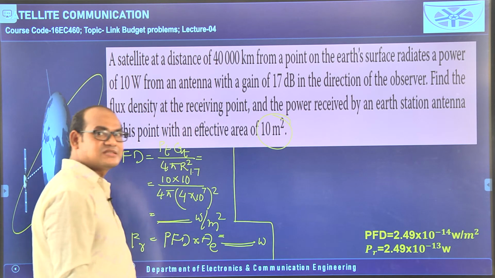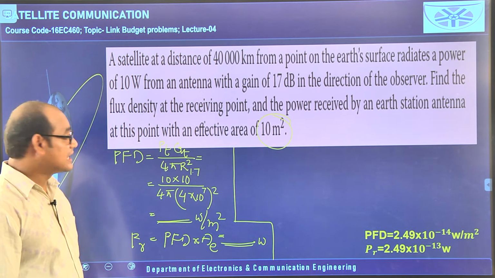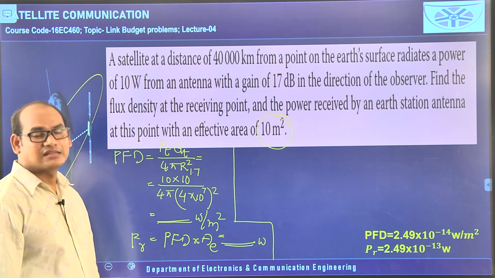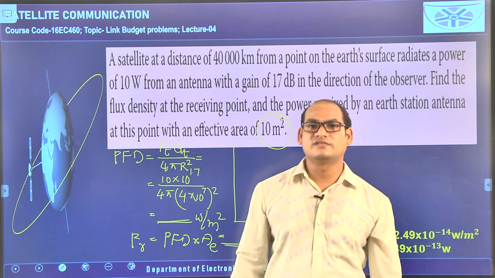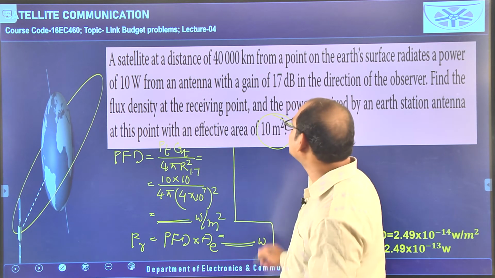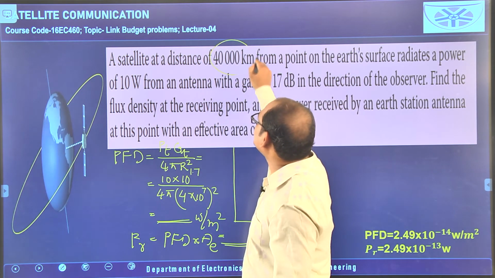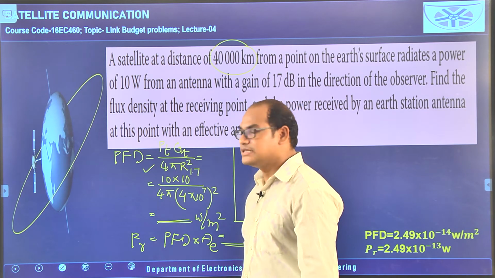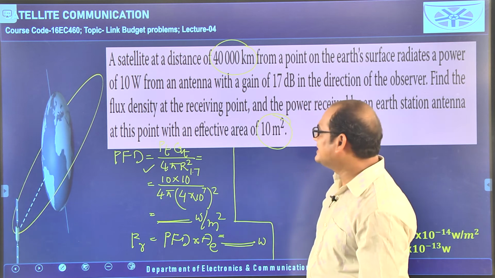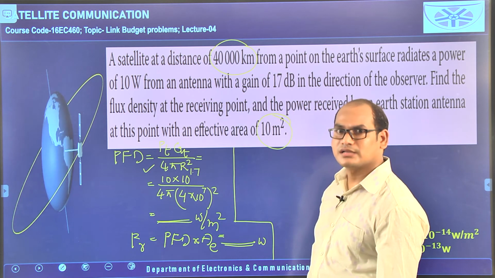Doing this problem is somewhat difficult because the distance between the receiving antenna and the transmitting antenna is given very large, that is 40,000 kilometers. But the formula is this one, power flux density is equal to Pt Gt by 4 pi into r square.